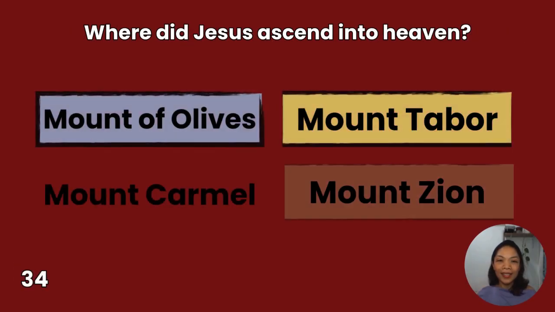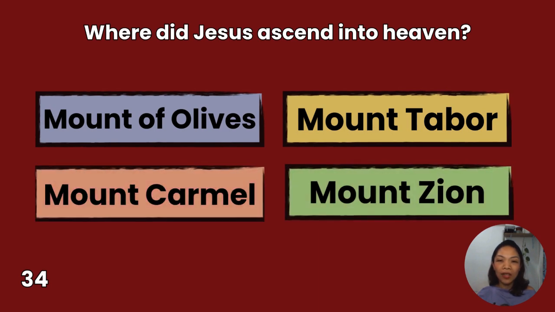34. Where did Jesus ascend into heaven? Mount of Olives, Mount Carmel, Mount Tabor, Mount Zion. You have 10 seconds to answer.